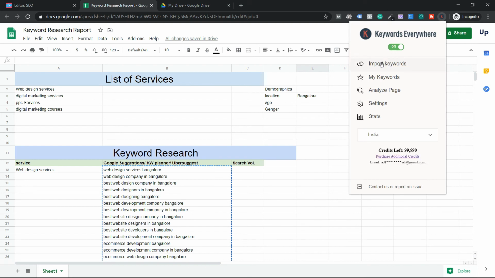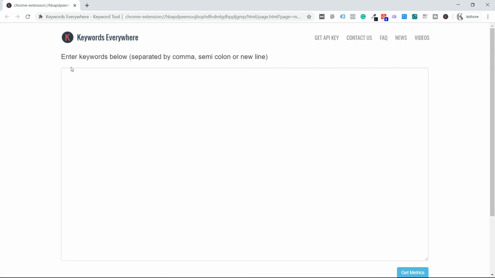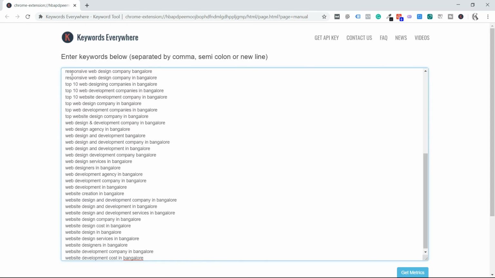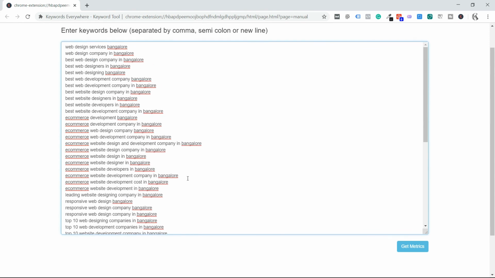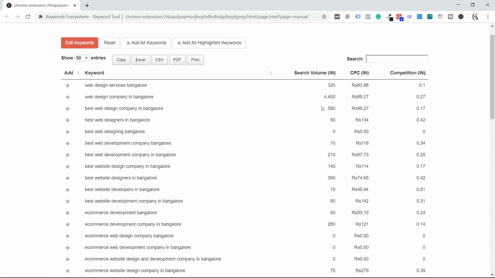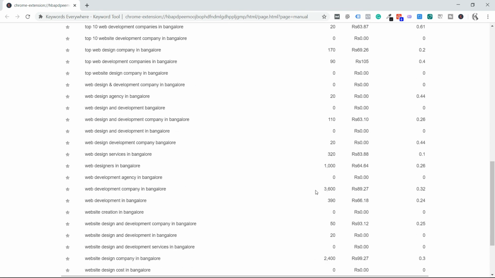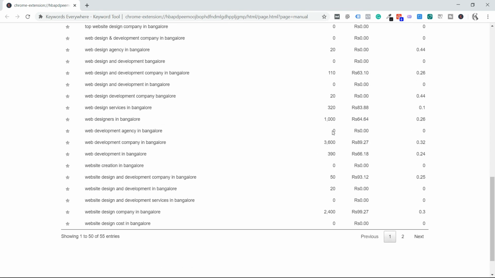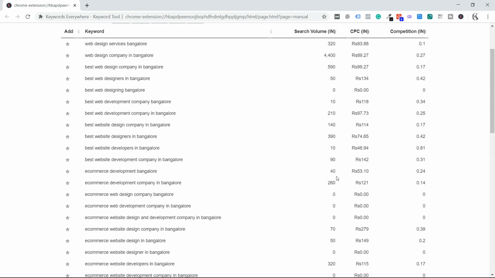I click on this option called import keywords. I click on this tab, and can you see, paste here by single lines? I paste here, and again, guys, I'm losing 55 credits or something. It's fine, but you got the point. I click on get results, and it will start to process and give me the search volume of all the keywords here, and a few of them are absolutely zero. Web development agency in Bangalore has zero search volume. Website creation in Bangalore has zero search volume.